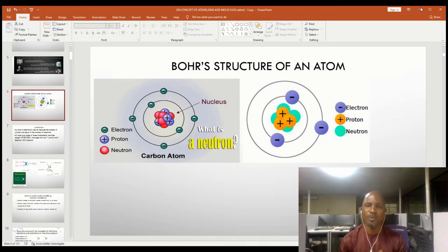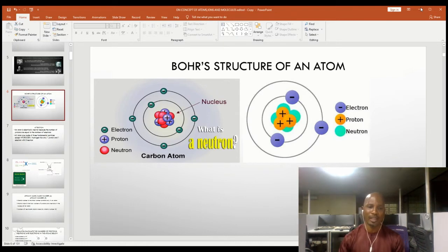When we say what is an orbit, another name for orbit is orbital. An orbital is a region in space where there is the highest probability of finding an electron, meaning that if there is any probability of finding an electron in an atom, it will be found in the orbital. The orbital can also be called shell or energy level as the case might be.